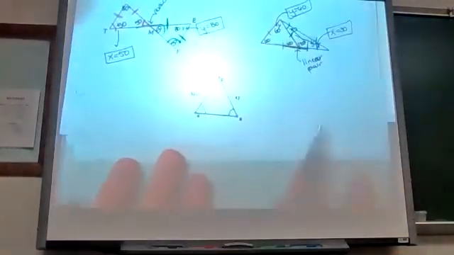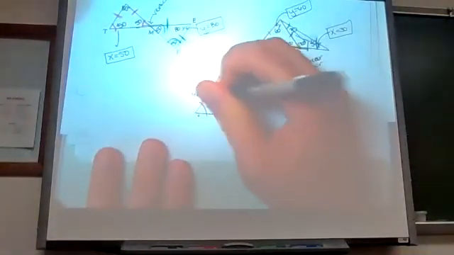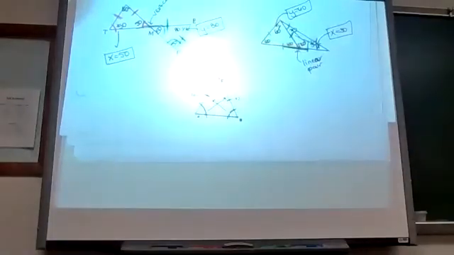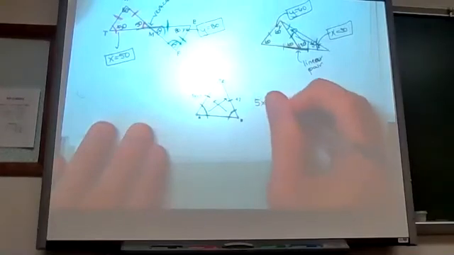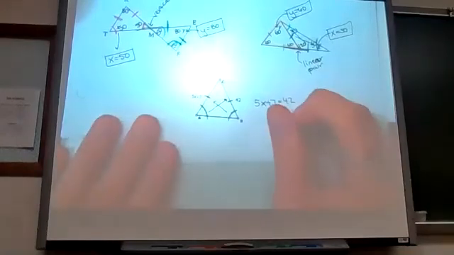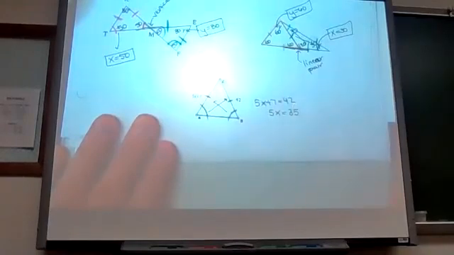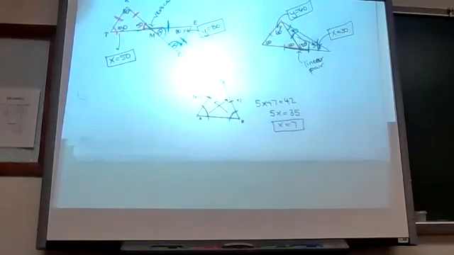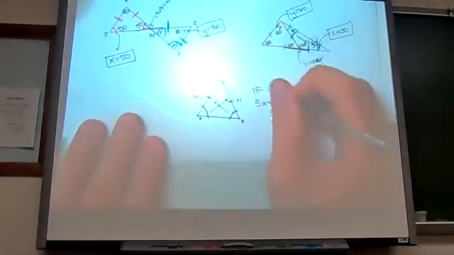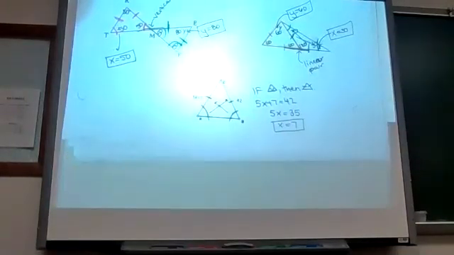Our last one goes the other way because we want to remember the converse is true. So if I know the angles are the same, then I know the sides are the same. Okay, if angles, then sides, it goes both ways. So 5x plus 7 has to equal 42. Or 5x equals 35. And x equals 7. Okay, it goes both ways. This one's going the other way. If angles, then sides.